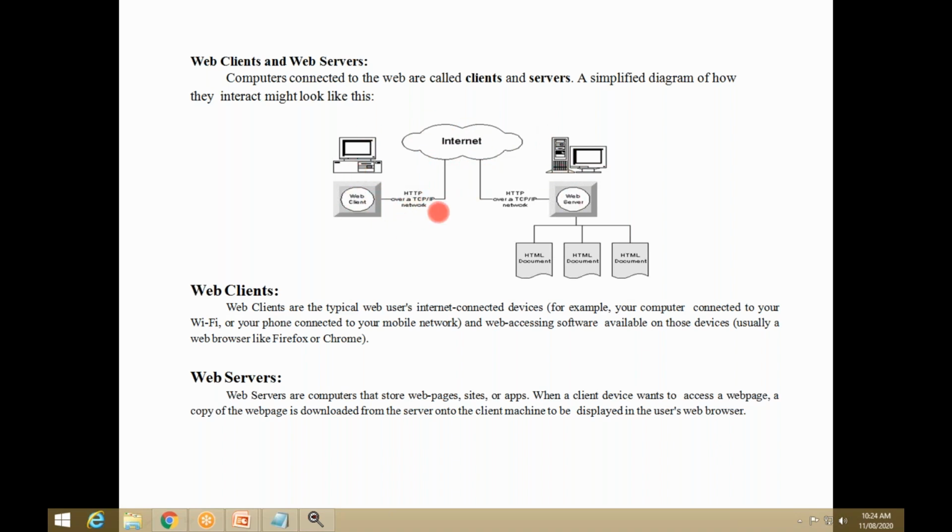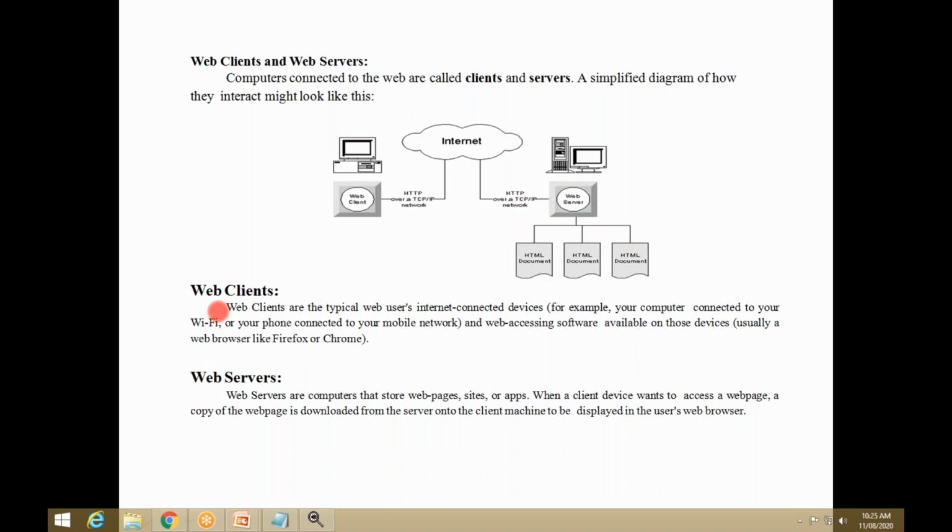First, I am requesting a website via the internet. If that website is available on this server, in the form of an HTML document, it is sent to the web client. Or else it provides an error: the web page is not available on this server. So that is a simplified example.